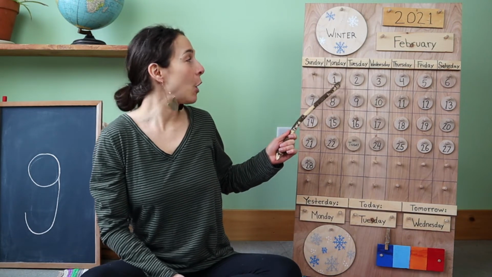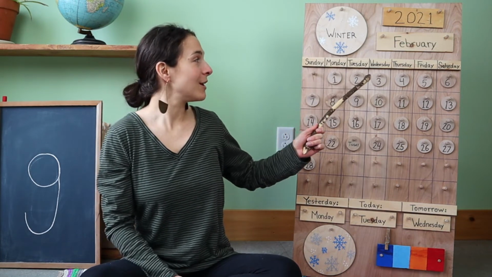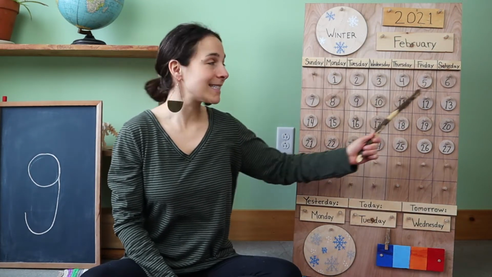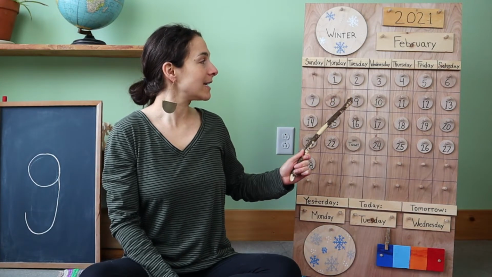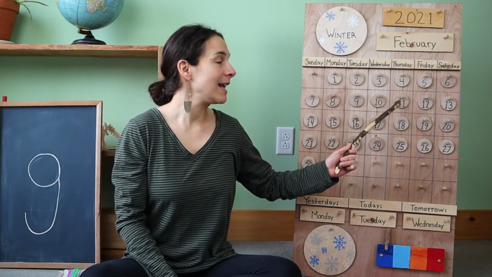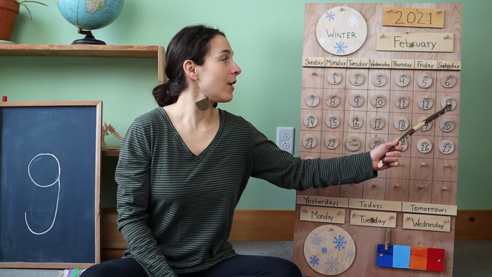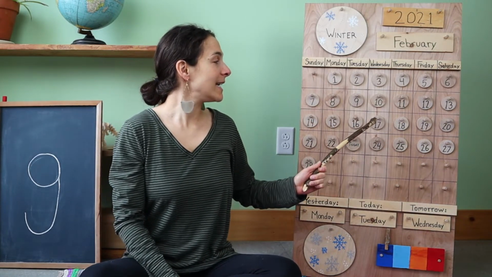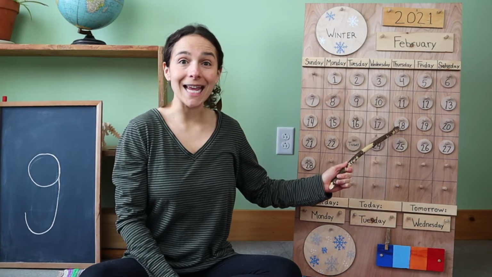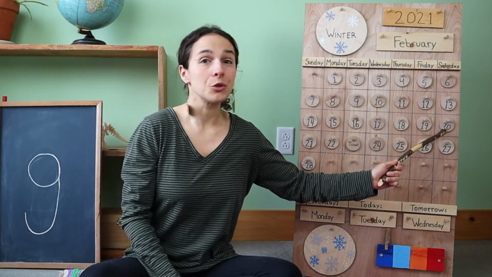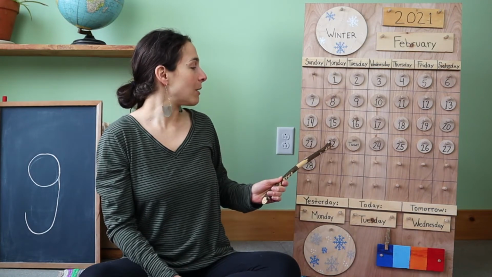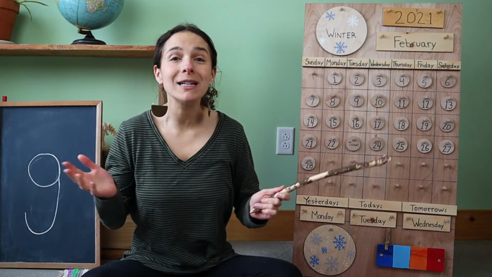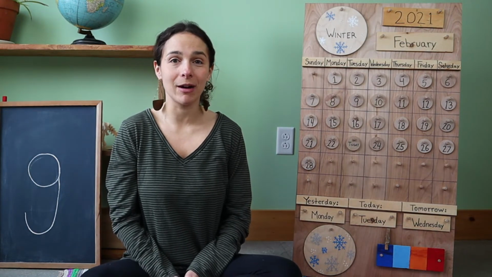Here we go. 1, 2, 3, 4, 5, 6, 7, 8, 9, 10, 11, 12, 13, 14, 15, 16, 17, 18, 19, 20, 21, 22, 23. Whew, there have been 23 days in the month of February.